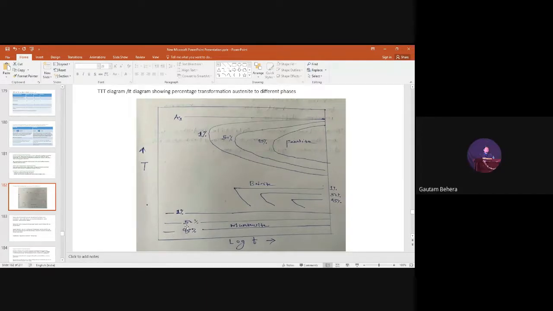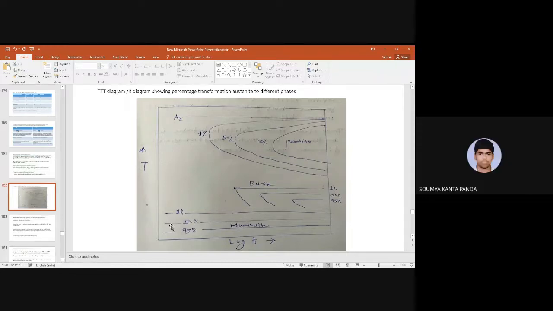Very good. Suppose I will hold the steel at this temperature. What will happen? I am doing continuous cooling and I am holding the steel at this temperature. Tell me quickly. Sir, initially my steel is martensite. Listen to the question carefully. Initially my steel is here, then I am quenching at a faster rate and I am reaching up to this point and I am holding the steel over here. What will happen?